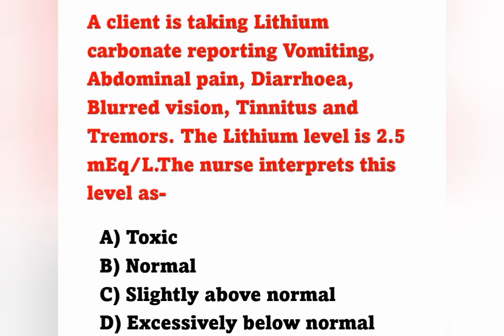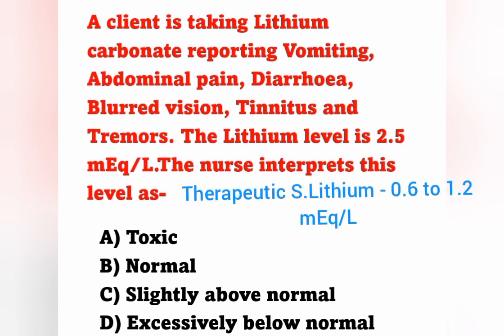A client is taking lithium carbonate, reporting vomiting, abdominal pain, diarrhea, blurred vision, tinnitus and tremors. The lithium level is 2.5 milliequivalent per liter. The nurse interprets this level as, options: option A toxic, option B normal, option C slightly above normal, option D excessively below normal. Here the question: a patient is on lithium carbonate treatment and complains of these symptoms. The patient's serum lithium level is 2.5 milliequivalent per liter. So what does it indicate? That is the question.